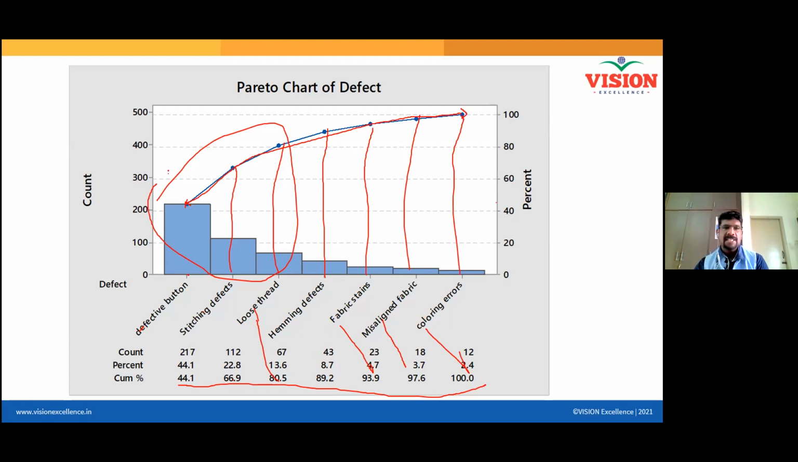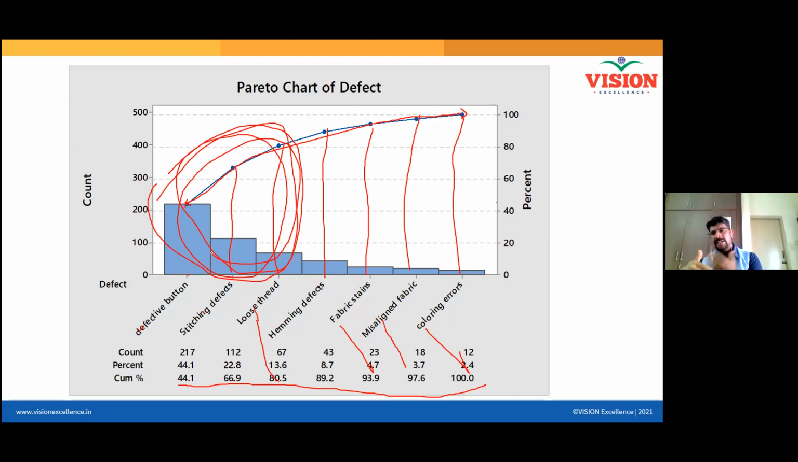After drawing this, we are able to find out, gentlemen, that these three defects are causing a revenue loss of nearly 80%. If my team is able to focus on this, then definitely they will be able to solve it and improve the efficiency, performance, and revenue by 80%. Very simple, right? This is one way you can choose which area, which defect or which problem, you have to focus on.